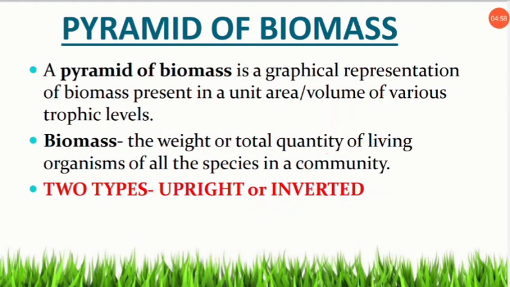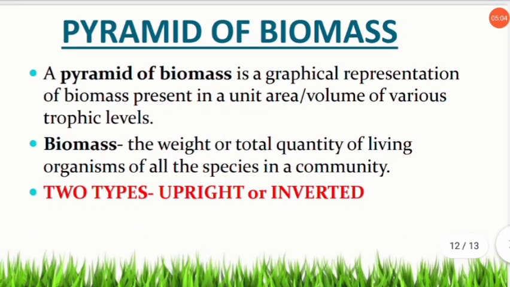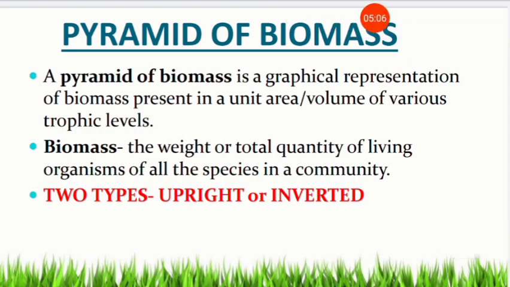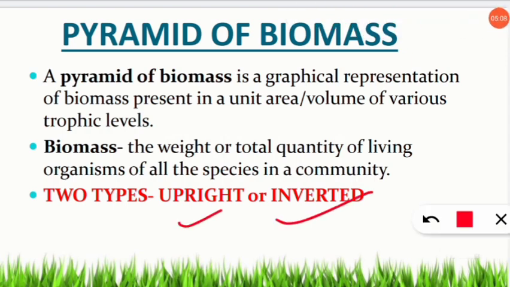Yes, this is the second type of pyramid, the pyramid of biomass, that is, it can be upright and inverted. First we saw that the pyramid of number can be upright or inverted, and here now we are seeing that the pyramid of biomass can be upright or inverted. But why is it given per volume?